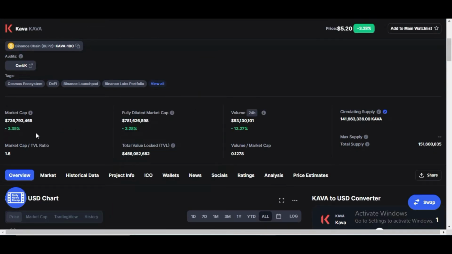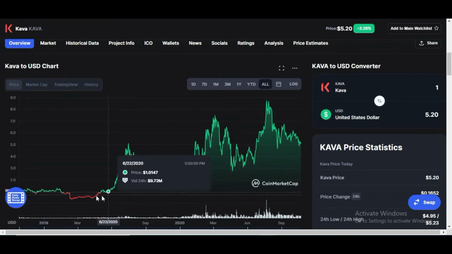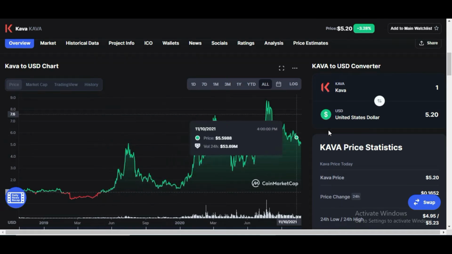Market cap of Kava is $736 million. That is very good. And 24-hour trading volume of Kava is 93 million. That is good. Circulating supply of Kava is 141 million, and total supply of Kava is just 151 million only. And let me show you some statistics. This is the graph here you can see.